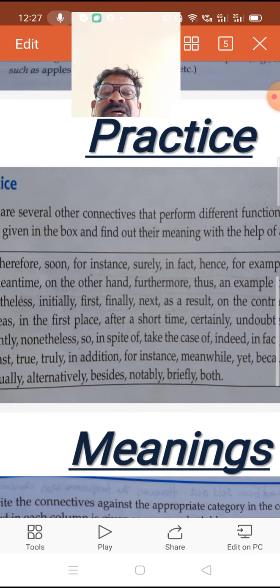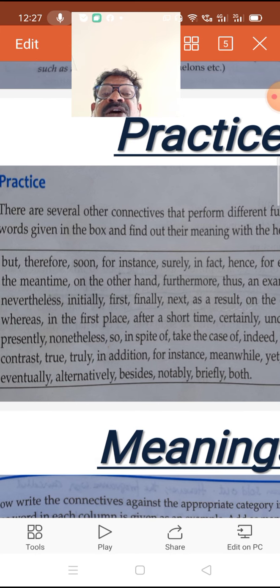A number of connectives have been given in the box, so please try to read them carefully and try to get the meanings of those several connectives, and also how to construct a sentence, how the connective can be used. So in the dictionary you can find how to use, that is called usage.